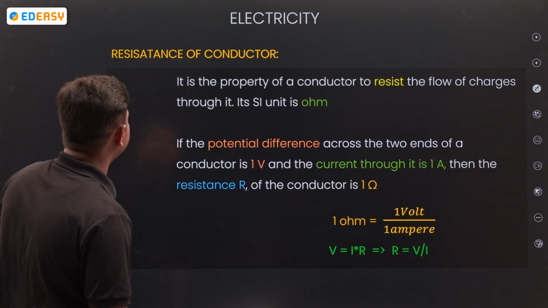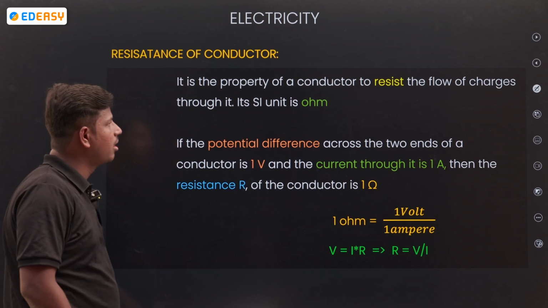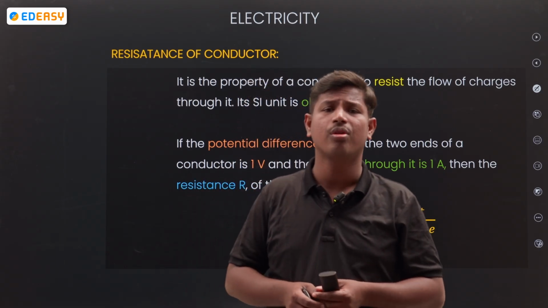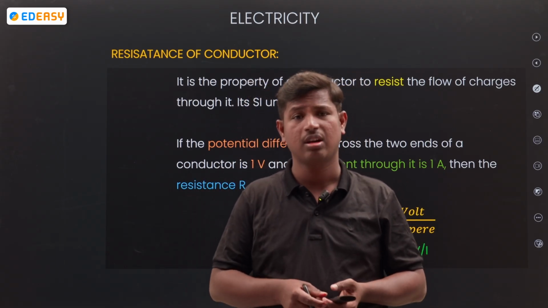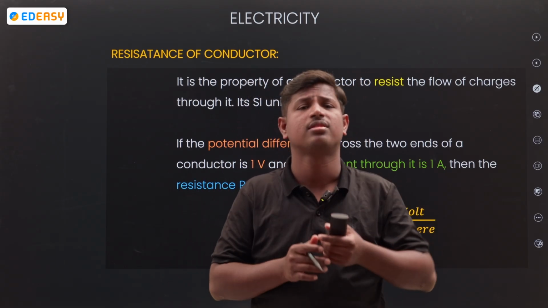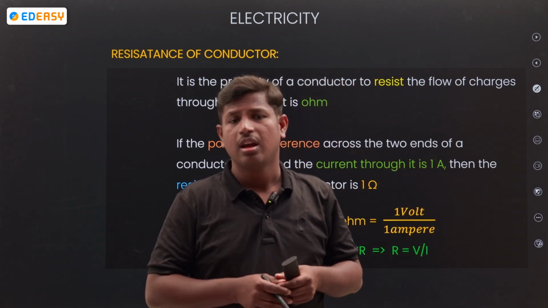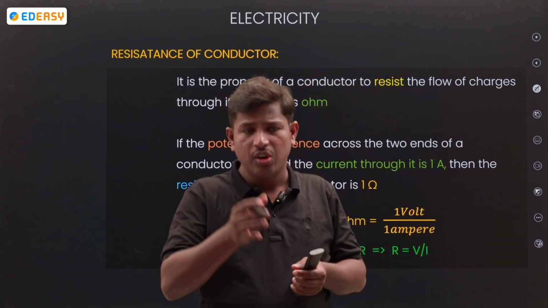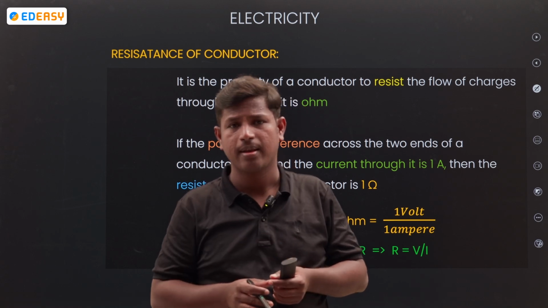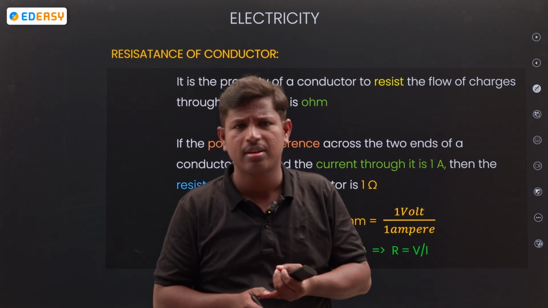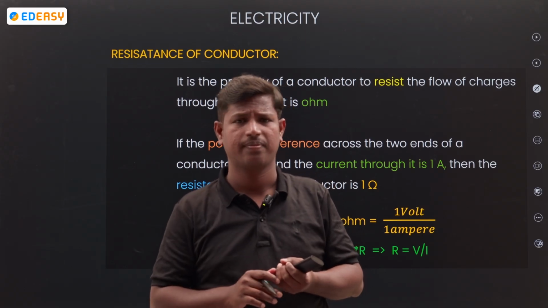Next, resistance of a conductor. Most of you don't know about resistance. So what is meant by resistance? In general, take an example: you are going on a bike on a road without a helmet, someone will stop you, right?